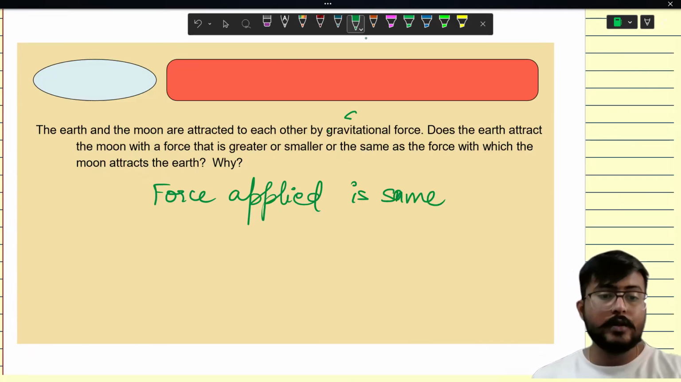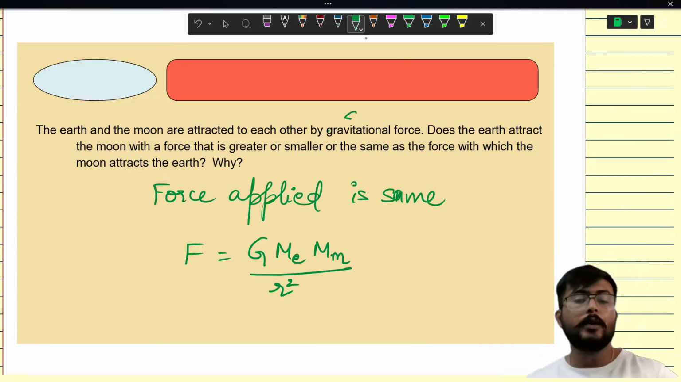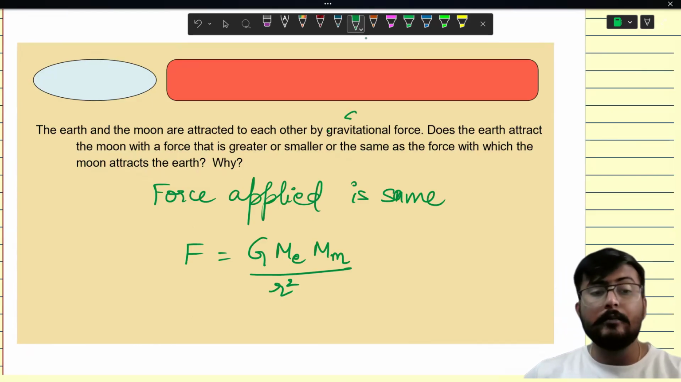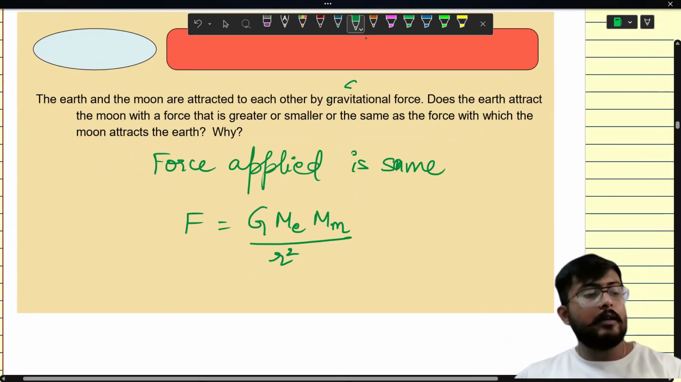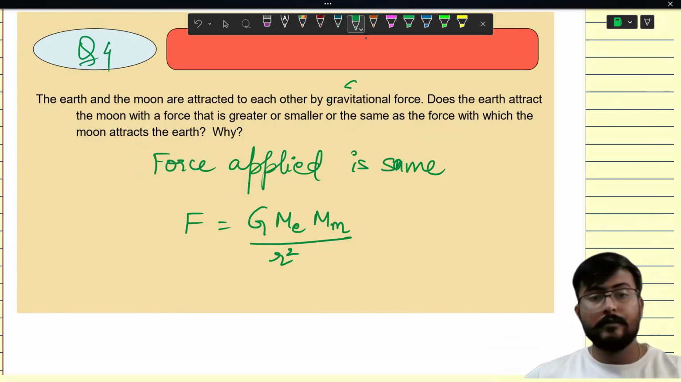And what is that force? That force is G times the mass of Earth multiplied with the mass of Moon, divided by the square of the distance between them. Force is the same, but their movement cannot be the same because Earth has more mass and Moon has less mass.